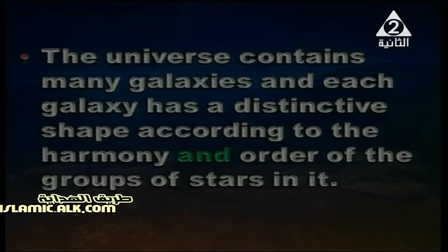The universe contains many galaxies, and each galaxy has a special shape, according to its harmony and the other groups of stars in it. So the universe, the wide space, has a harmonious shape. We'll learn it through this.